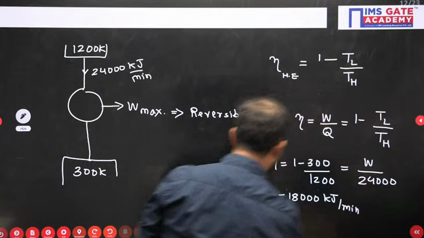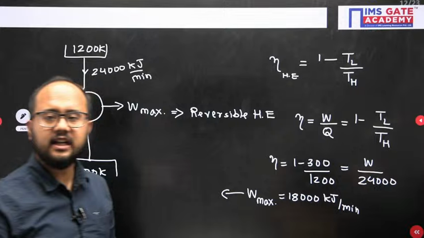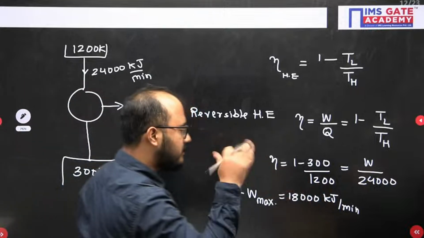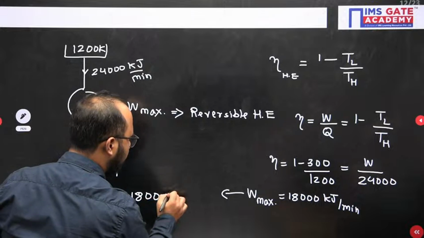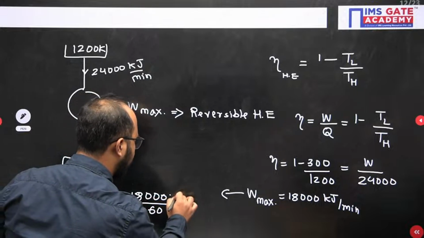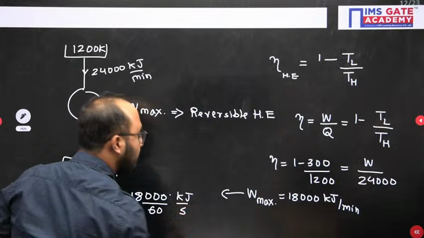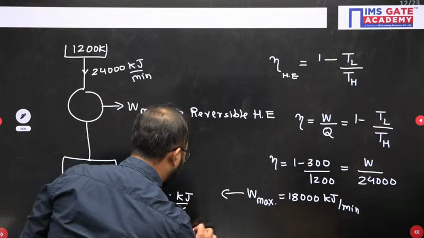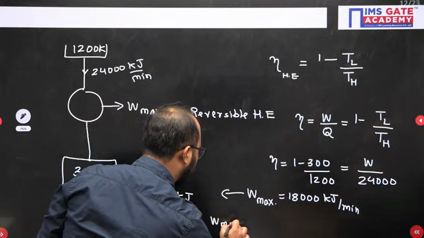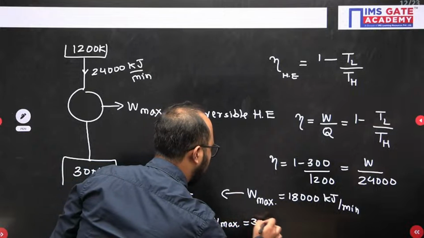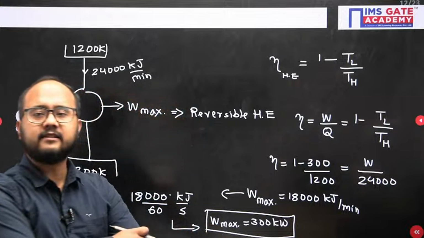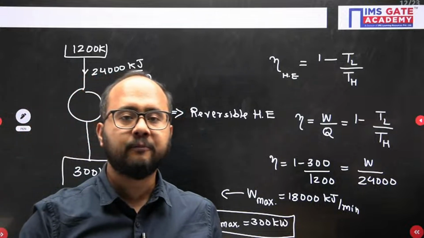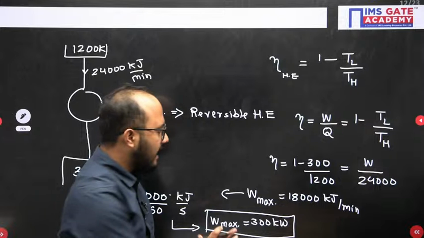But if I have to convert into kilowatt, what I need to do? Just convert the minute into seconds. So 18,000 divided by 60 seconds, then only it becomes kilojoule per second, which is kilowatt. So the answer finally for maximum work is 300 kilowatt. This was the answer. Please let me know about the answer, everyone.